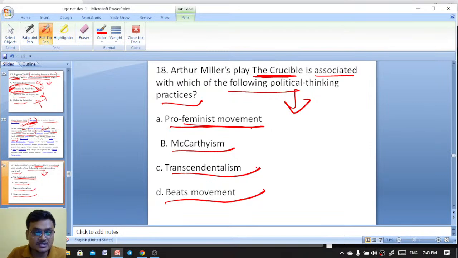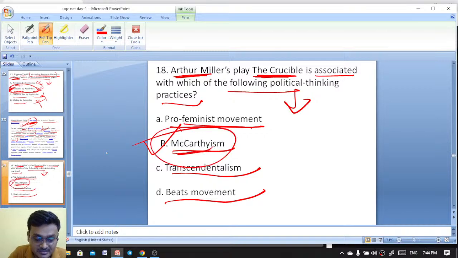So Arthur Miller's play The Crucible is associated with the pro-feminist movement. No, it is not. It is not dealing with transcendentalism here. It is McCarthyism. Okay, what is the other important play of Arthur Miller's? Remember, McCarthyism is the right answer. 18B is the right answer.